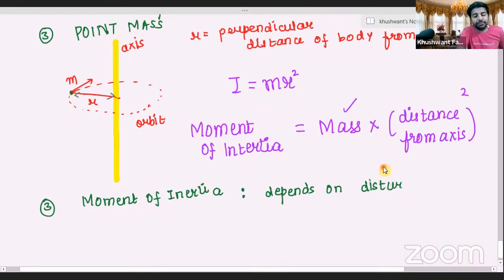Take a distribution of mass around the axis. How is the mass distributed around the axis, okay, around the axis.